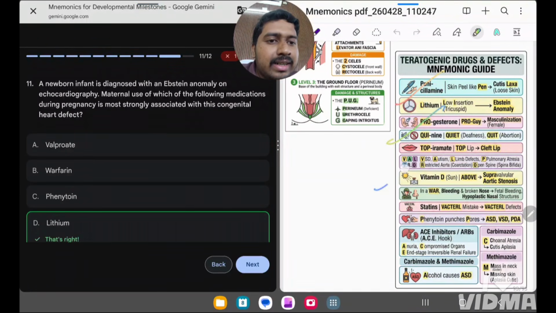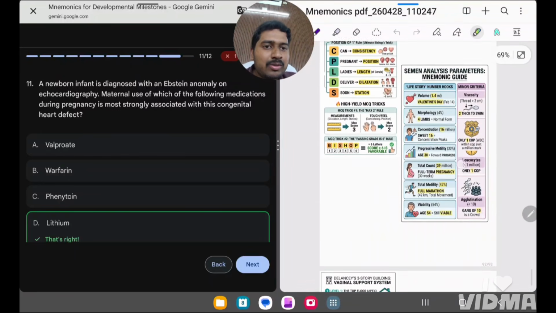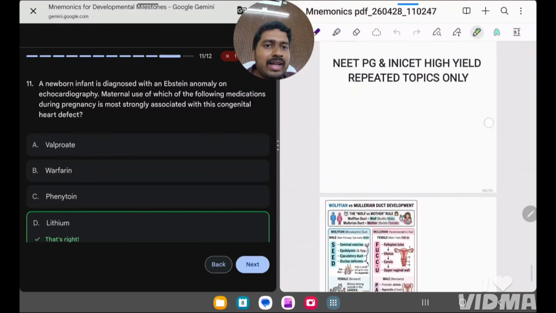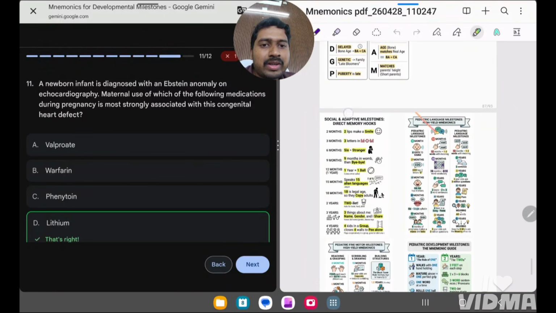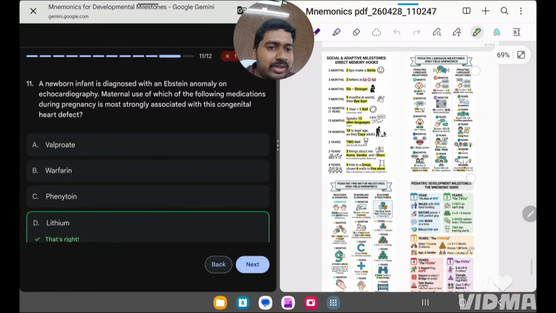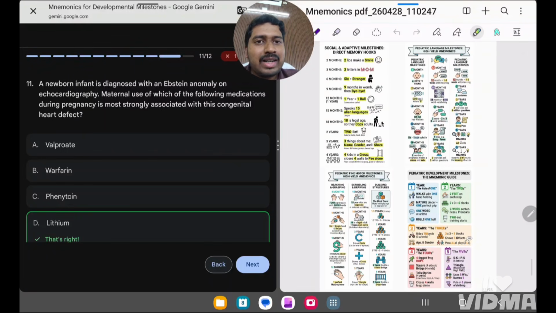These are the other teratogenic drugs that are available. So you can just remember this with mnemonics, the main ones. Okay. So these are the OBG mnemonics that are present. Okay. And you also have pediatric mnemonics over here. Okay. So in pediatrics, the most important one is developmental milestones, and you should definitely go through this mnemonic. So in part 2, we'll be discussing other subjects as well.